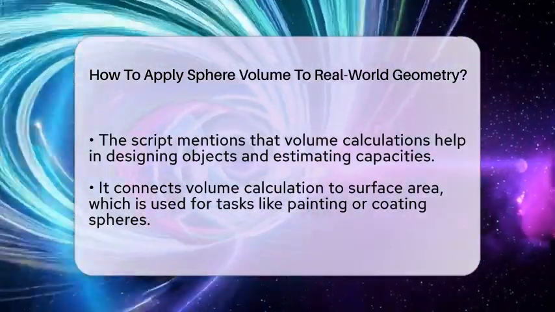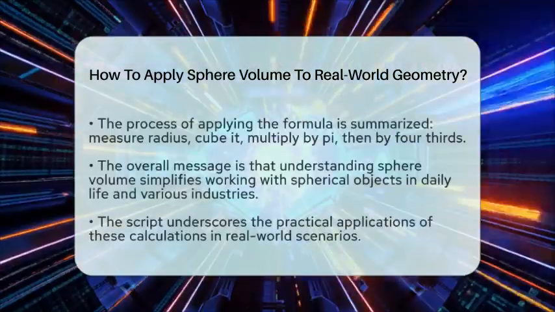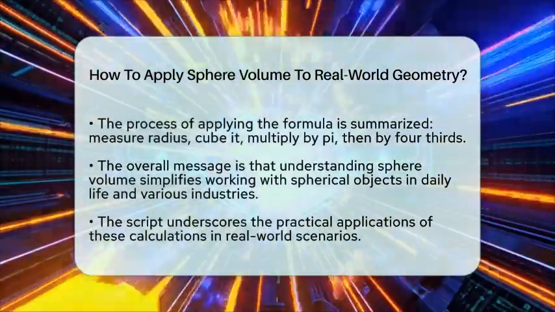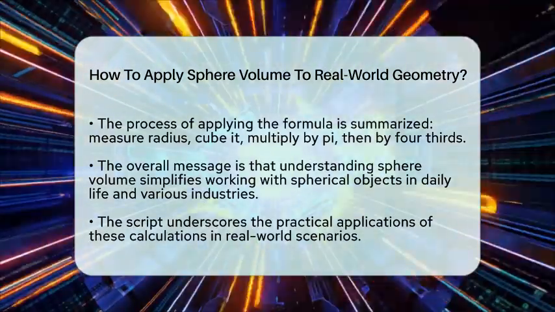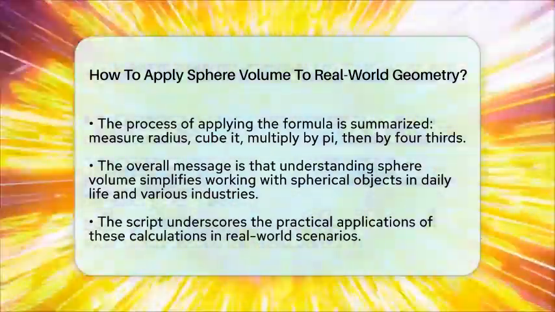It also connects to surface area calculations, which tell us how much material is needed to cover the sphere. Surface area is 4 pi times the radius squared, useful for tasks like painting or coating.